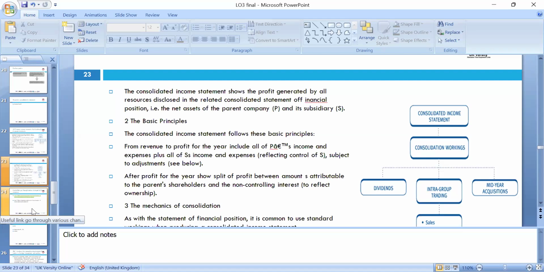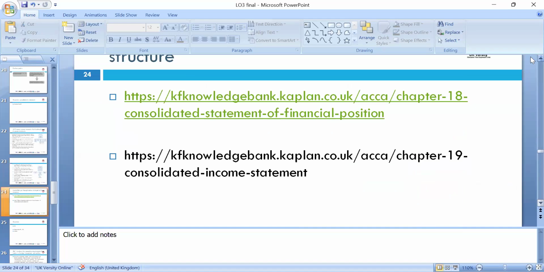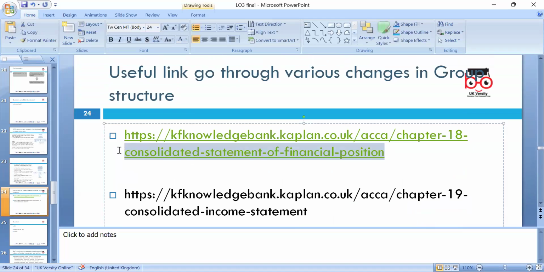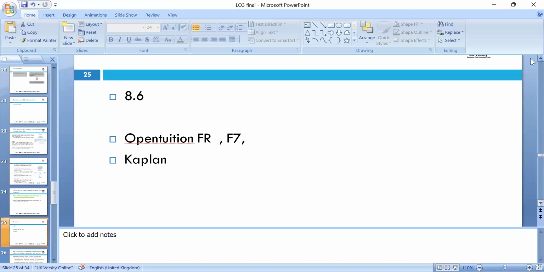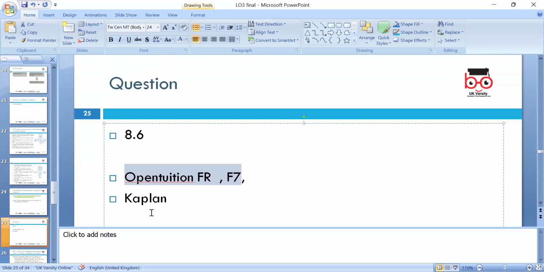That's really we need to look around in those perspectives. Plus, I included the link for you here, please. It's a useful link if you want to pick some example about the parent and the subsidiary. And please, I included 8.6 question. We have Open Tuition. If you look at Financial Reporting F7, please, and the Kaplan website, which I mentioned a couple of times, that's quite good to look around.